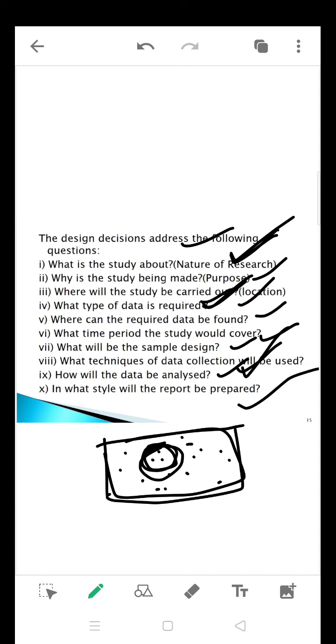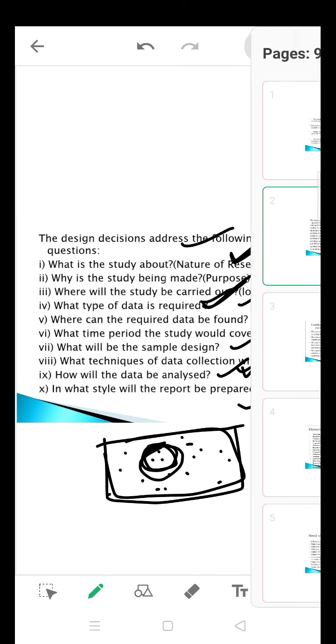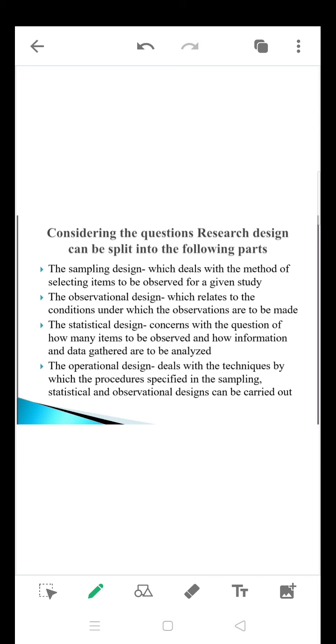And in what style will the report be prepared. We'll be having standard styles for preparation of a report. You will have it in your syllabus also, in the last chapter, report writing. What style the university or the institution demands, in that particular format you are going to prepare a report. But in common sense, the reports are going to be prepared so that a common man can also read and understand what is there exactly in a research report. So these are all the components, and these are all points which the researcher is going to mention in the research design. And the next slide is going to talk about considering the question.